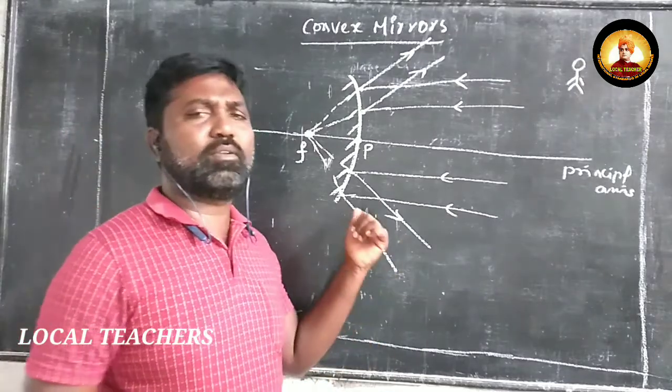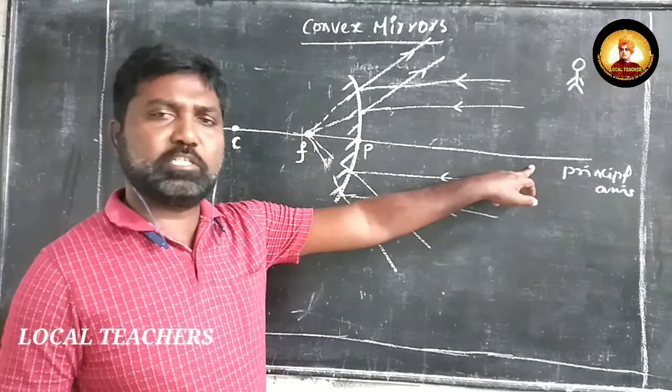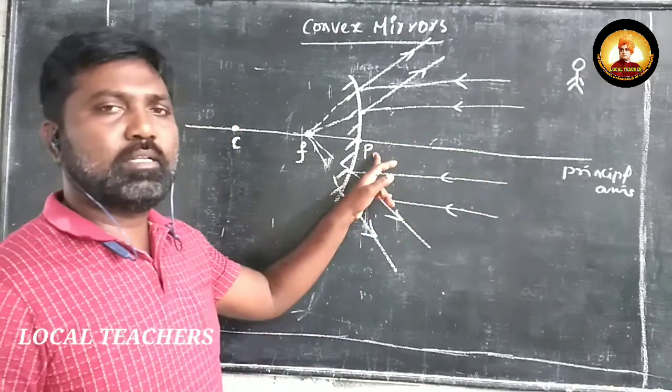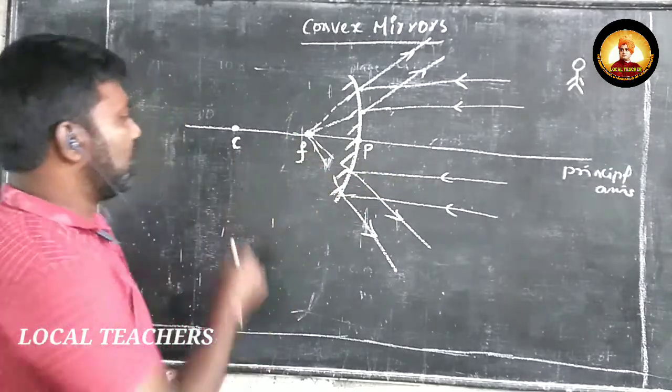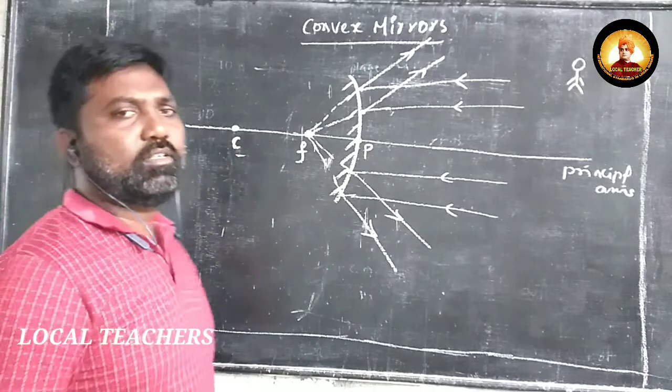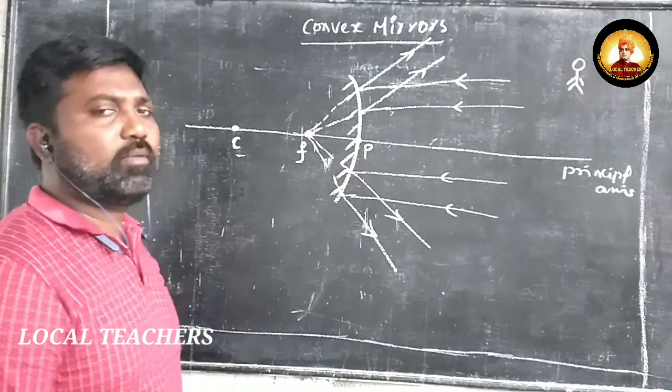So this is exactly similar to the concave mirror. In the concave mirror also we have the principal axis, we have the pole, we have the focus, and we have the center of curvature. So here let us go for the normal. How are we going to draw the normal?